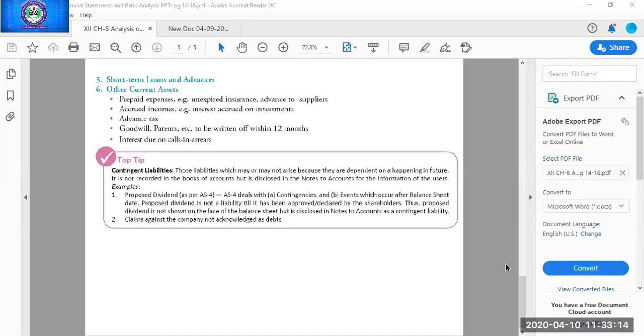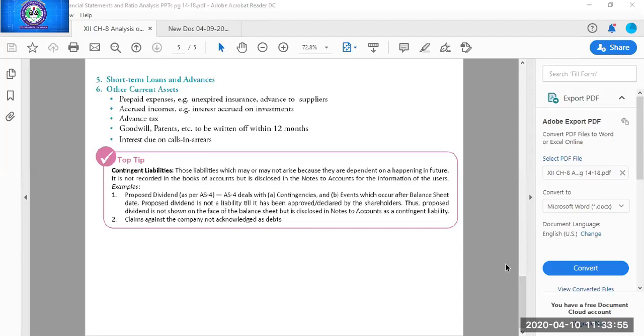Shareholders are the real owners of the company, so they will take the decision about the rate of dividend. They may increase the rate of dividend decided by the board of directors, or they may decrease it. So that declared dividend is not a liability of that particular year, because the dividend was declared after making the financial statements. It will become a liability only when the shareholders approve it. Till then, it will be part of contingent liability. And it's a very important concept, students.